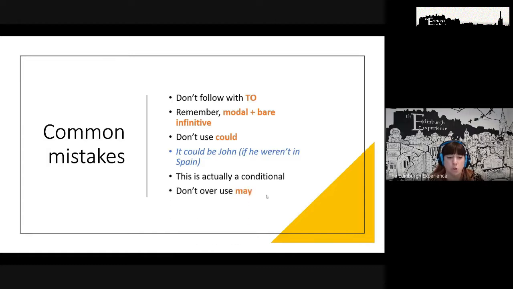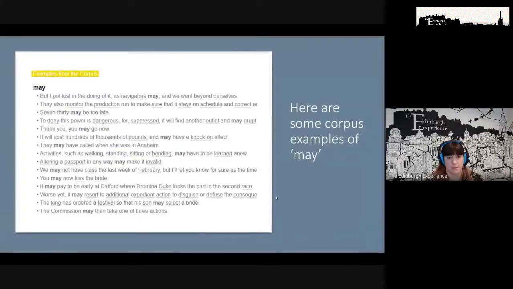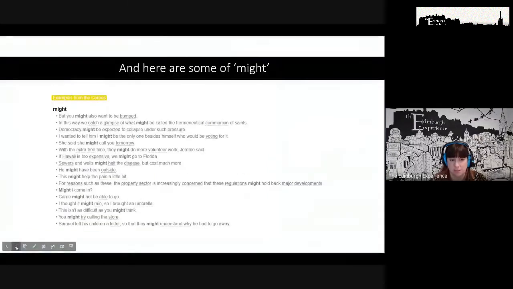And don't overuse the modal may. So I usually hear my students using may instead of might. Okay, so I looked on the Longman Dictionary corpus to show you some examples of may and also some examples of might. And if you look at these in detail, you'll see that the may examples are generally more formal than the ones that we're using for might.